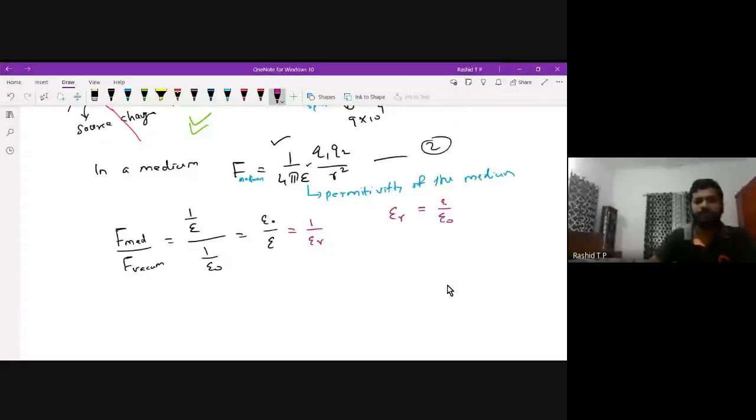So this ratio is 1 by epsilon r, or we can say 1 by k. The permittivity of the medium to the permittivity of free space is the relative permittivity or dielectric constant.